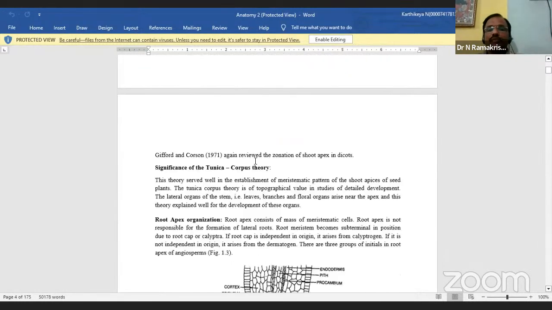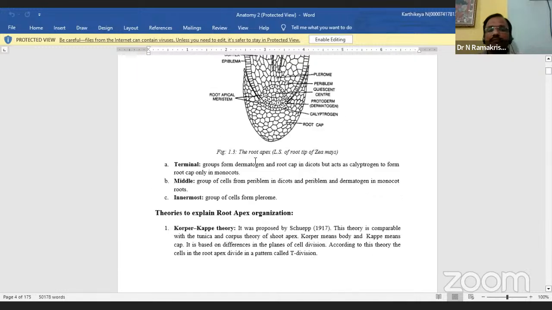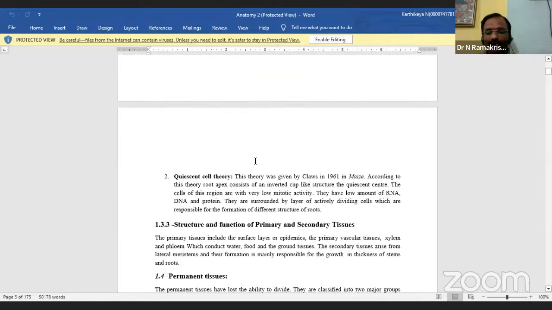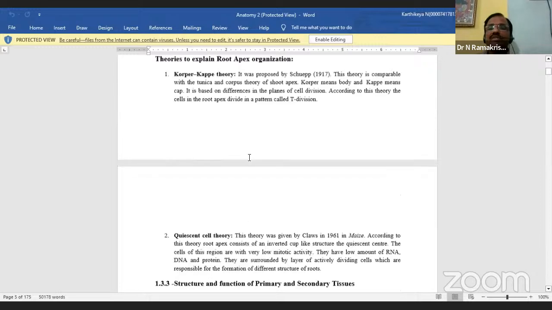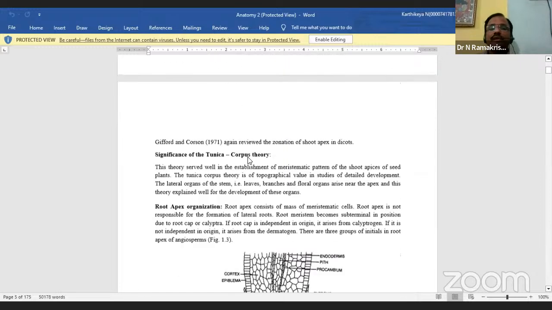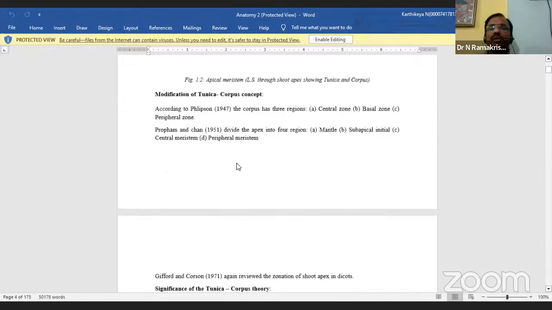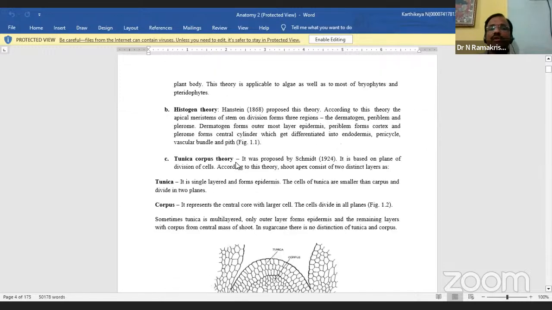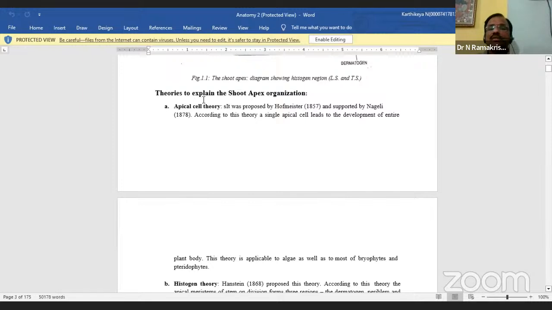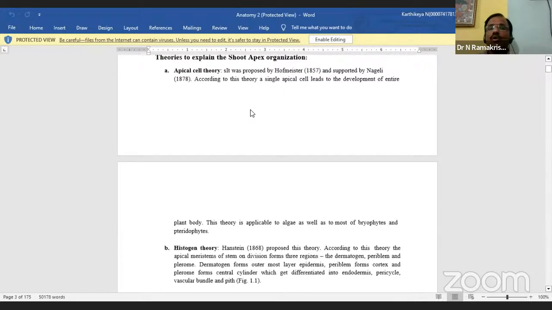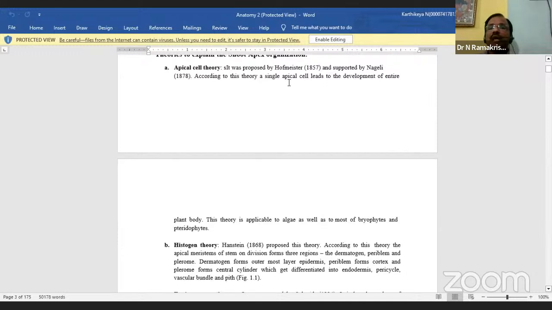Next, one more theory is there: the apical cell theory. And the next one is the histogen theory. These are the shoot apex theories. The apical cell theory explains shoot apex organization. According to this theory, a single apical cell leads the development of the entire plant body.